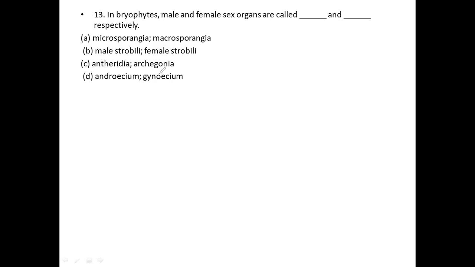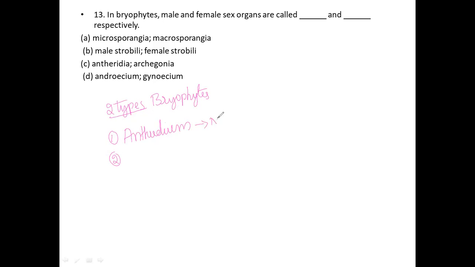So for the 13th question, in the bryophytes, the sex organs are of two types. The first one is the Antheridium, which is related to the male.